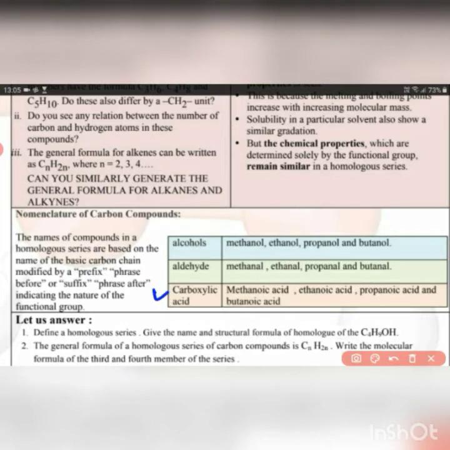Similarly, in case of carboxylic acid, again the prefix is meth, eth, prop, but. So the prefix is the same and the suffix is changing depending upon its functional group. In case of alcohol, ol, in case of aldehyde, al, in case of carboxylic acid, oic acid. So hope students, this nomenclature must be clear, and you have to do writing practice in order to understand it more clearly. Writing practice is a must.